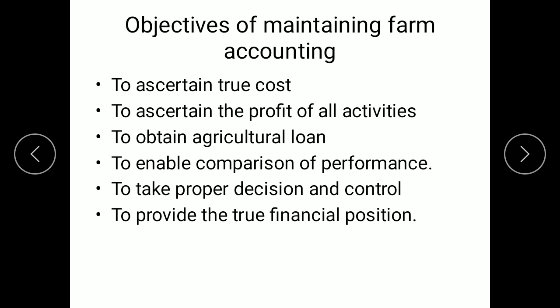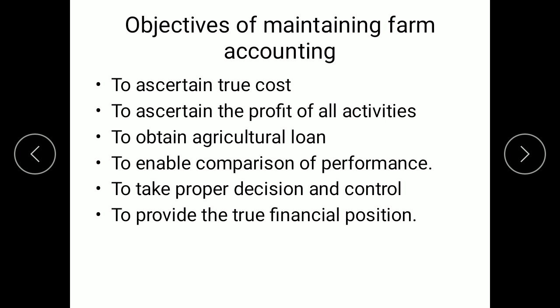The main objective of farm accounting is to ascertain the true cost. How much cost is incurred in each and every activity will be easy to find by maintaining these different accounts. The next point is to ascertain the profit of all these activities. By finding out the cost and by maintaining these accounts, we are in a position to easily find out how much profit is made by each and every activity.